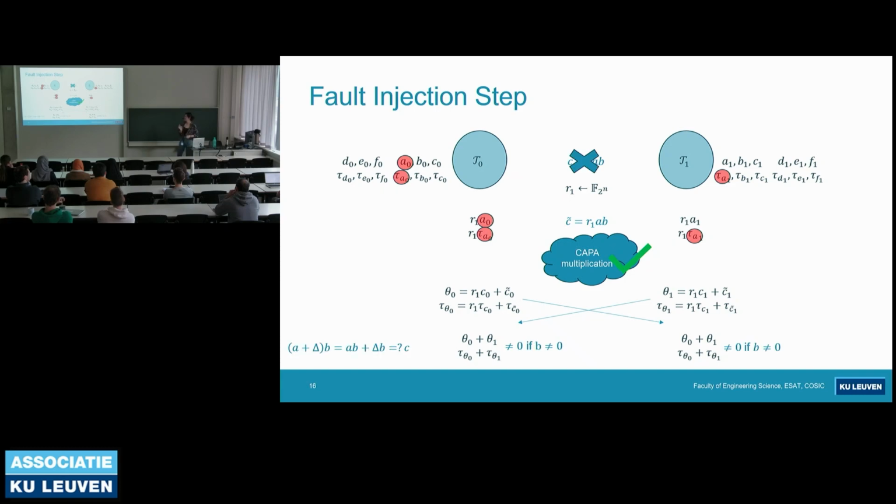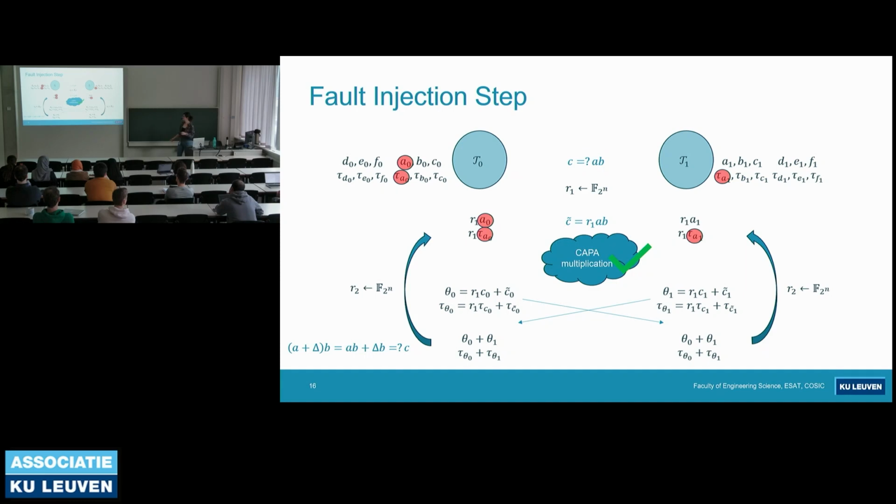Now, the multiplication of A and B becomes, since we injected a fault to A, (A plus delta) times B, which is AB plus delta B. So if you see it from the equation, if B is not 0, then faulty A times B cannot be equal to C. So what happens is, the triple is rejected if B is not 0.